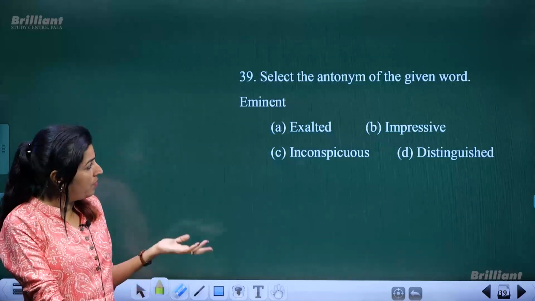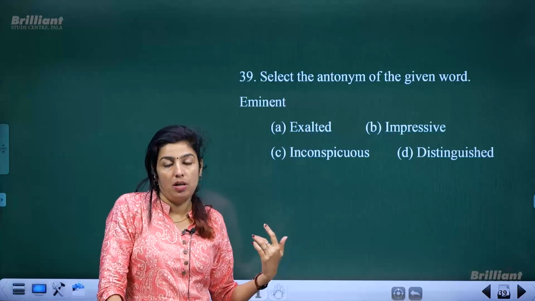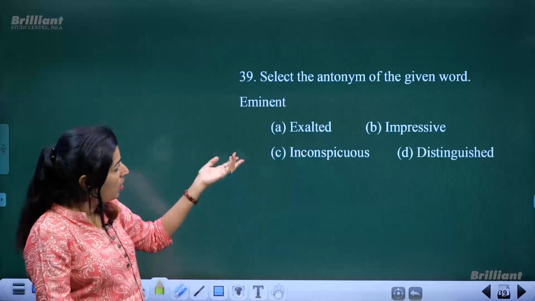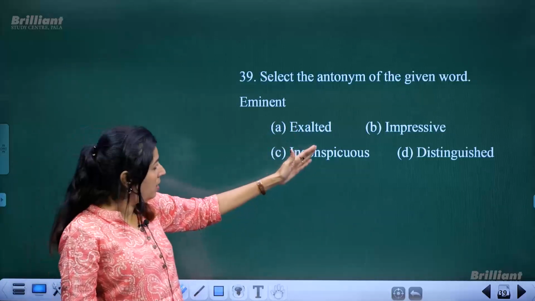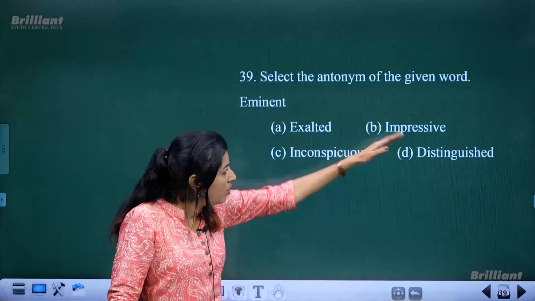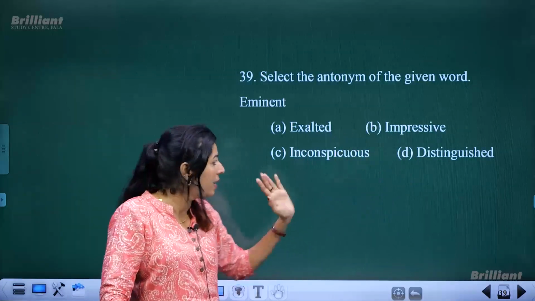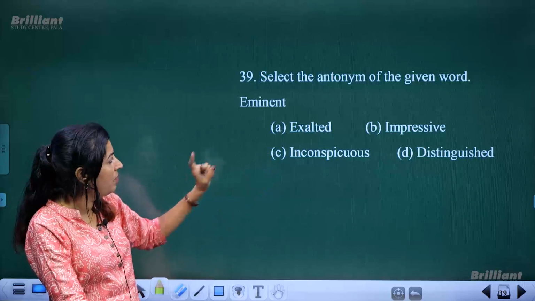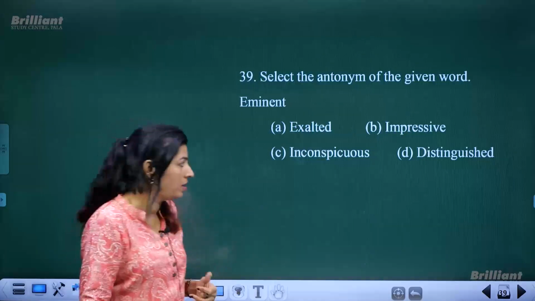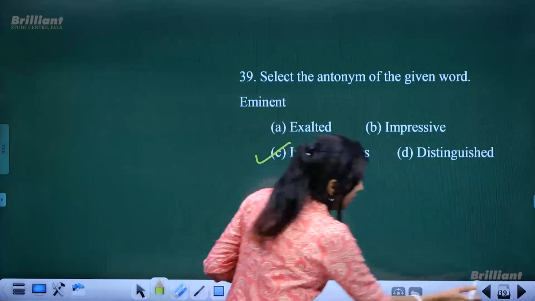Select the antonym, opposite of the word given. Eminent. Eminent means something which is given due attention, something which is important. And you are asked to find out the antonym or opposite. Exalted, impressive, distinguished, these are synonyms of the word eminent. Eminent means all these things: exalted, impressive, important, distinguished. Okay. Inconspicuous is the word which is opposite, means not important, not distinguished, or not so impressive. Okay. So this is the correct answer.